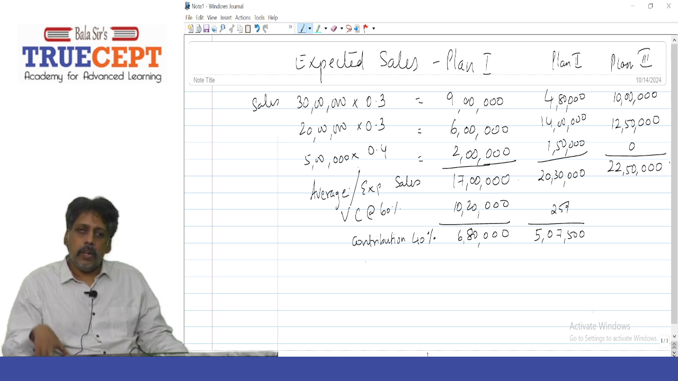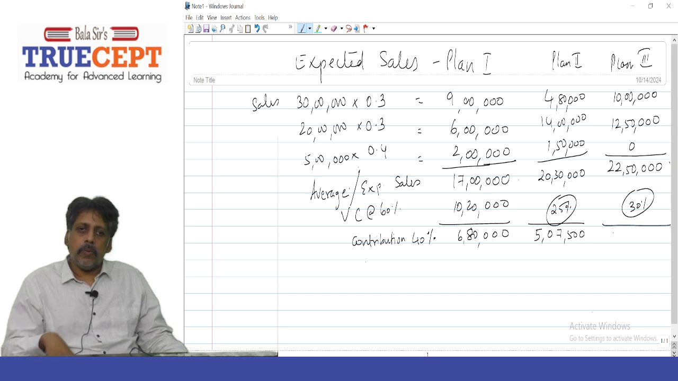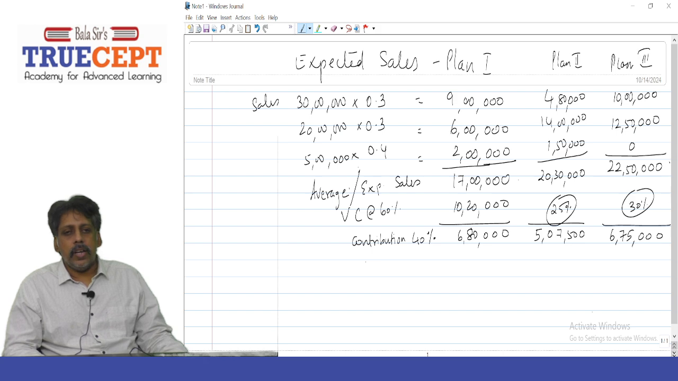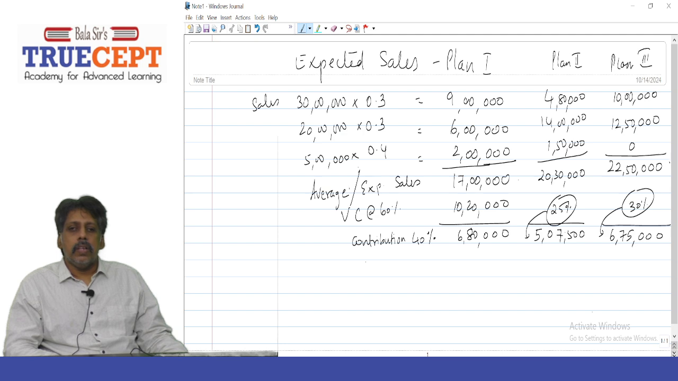I can do the same for plan 3 also. That is 30%. Either I can take 70% of 22 lakh and 50,000 as variable cost and subtract it, or I can take 22 lakh and 50,000 into 30%. I'll get the contribution directly. Is that clear? Okay. Now that is one thing we discussed. So please jot this down in your notebook as we discuss.